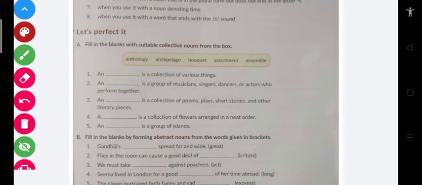A dash is a collection of various things. A dash is a group of musicians, singers, dancers, or actors. A dash is a collection of poems, plays, short stories, and other literary pieces. A dash is a group of islands.